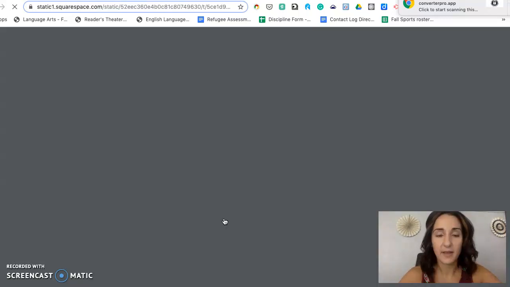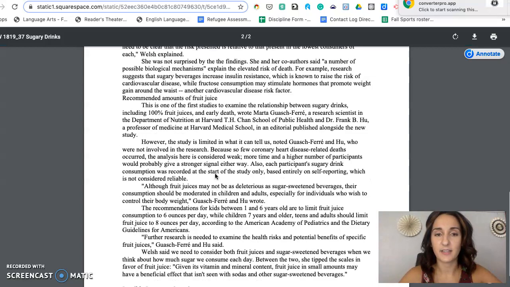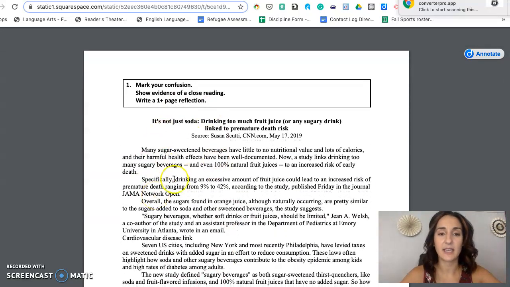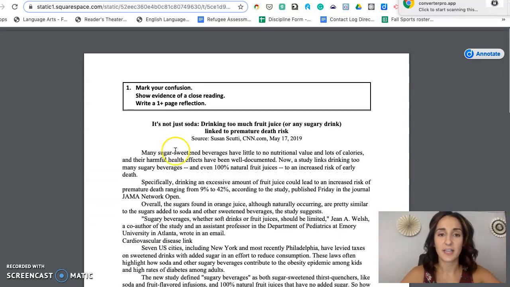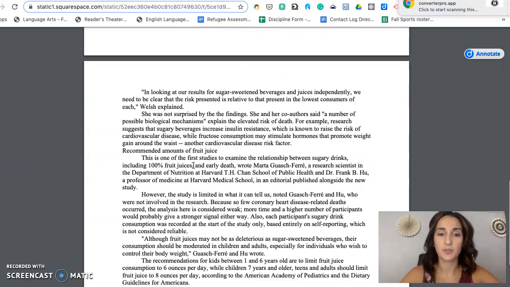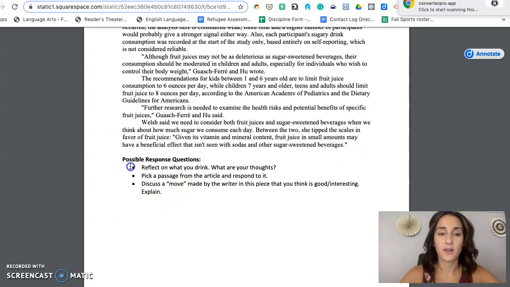Once you open it up, it will actually have the assignment. Your job is to upload it into some sort of annotation program, whether it be Easy Annotate or Explain Everything. You're going to engage in the reading and annotate throughout the text, and then you will do a 200-word or more thoughtful reflection based on the possible response questions listed below.